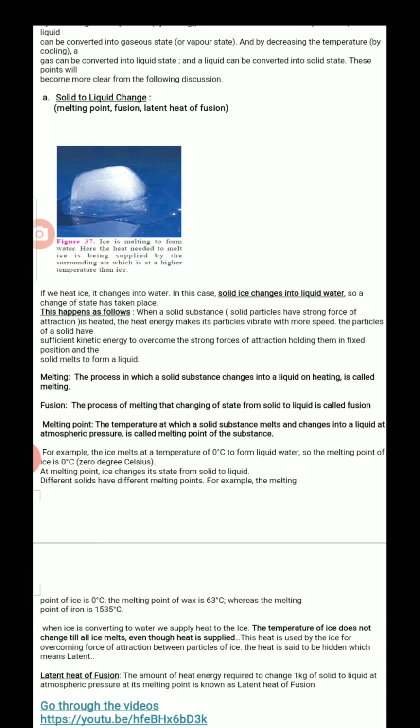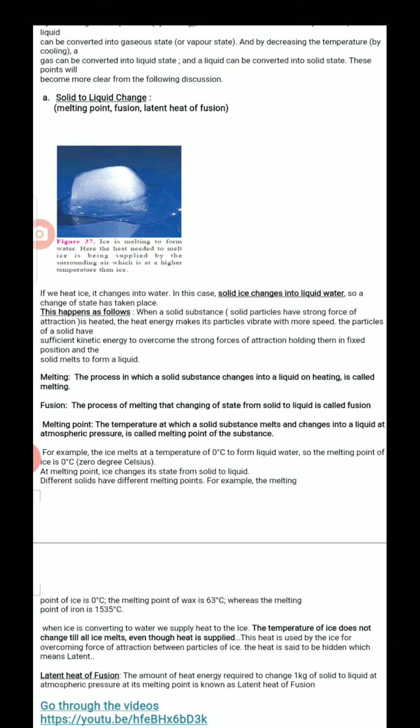Fusion means the process of changing state from solid to liquid. Whereas melting point is the temperature at which a solid substance melts and changes to liquid at atmospheric pressure.